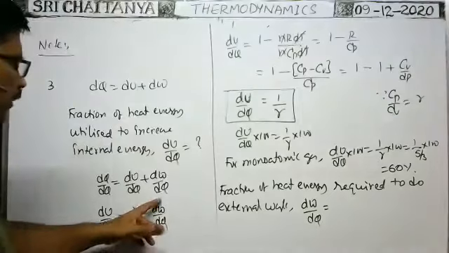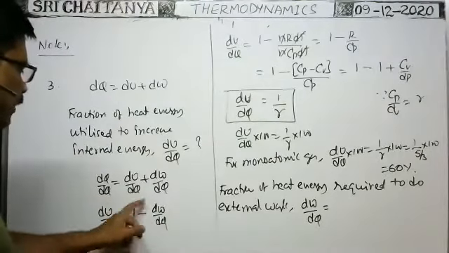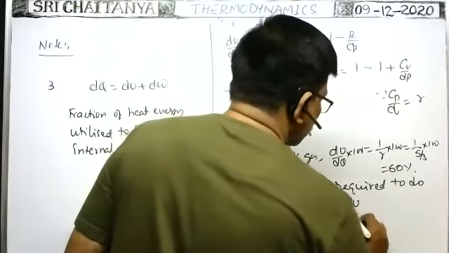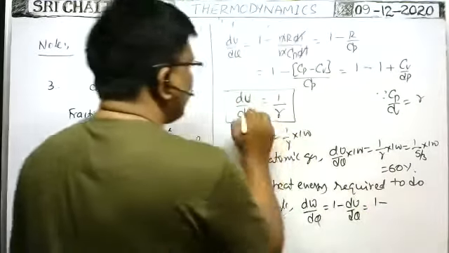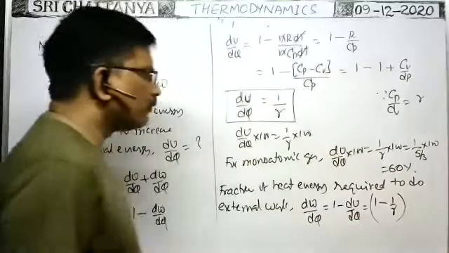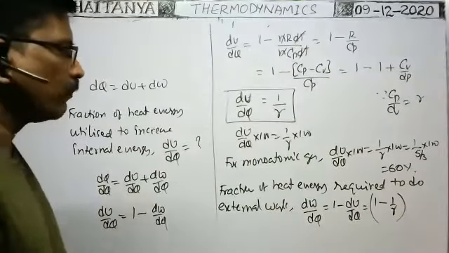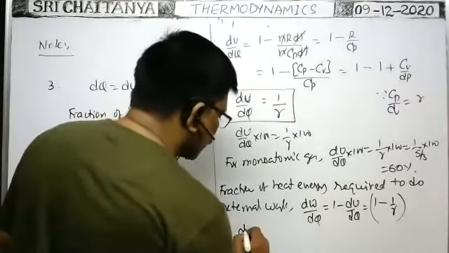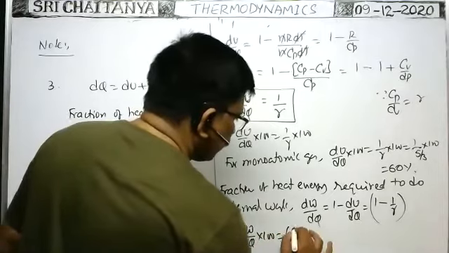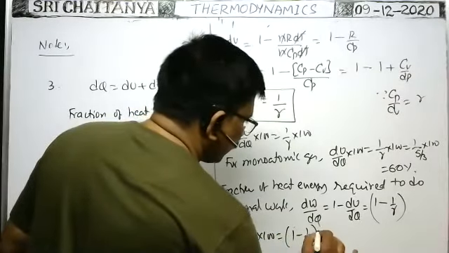From this formula, dW by dQ can be written as 1 minus dU by dQ, no? 1 minus dU by dQ means we can write 1 by gamma. So it is the fraction of heat energy utilized to do external work. Percentage of heat energy utilized to do external work means dW by dQ into 100, that is equal to 1 minus 1 by gamma into 100.